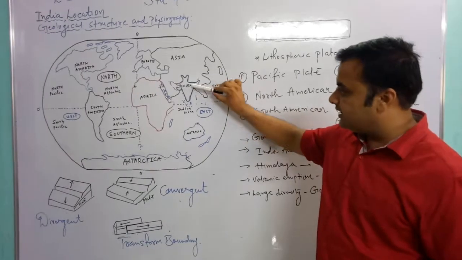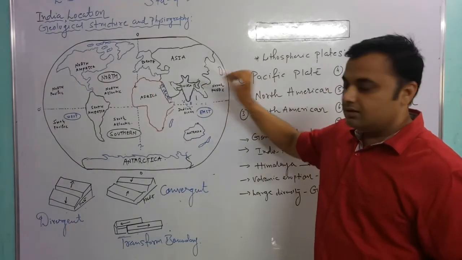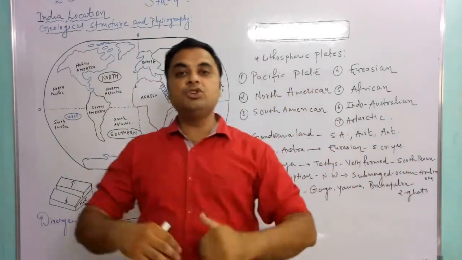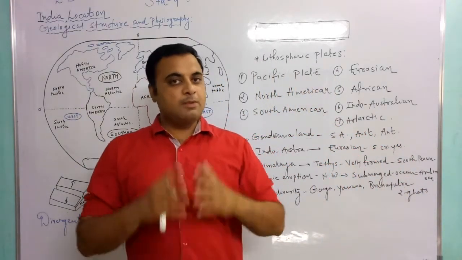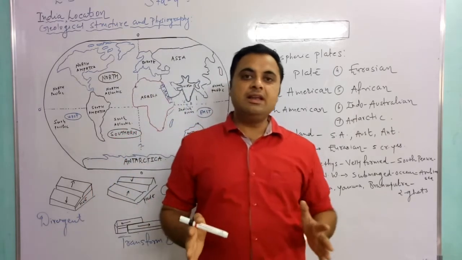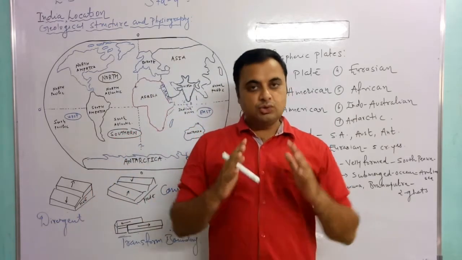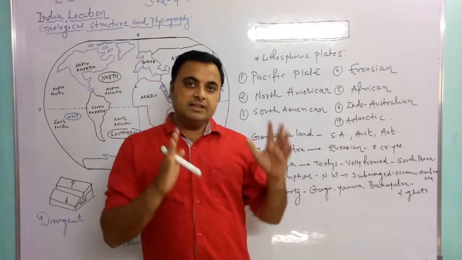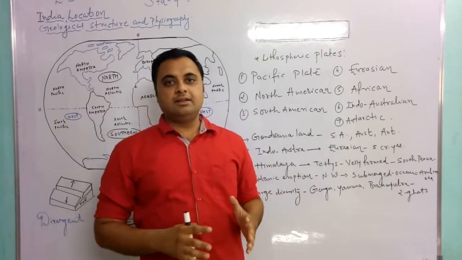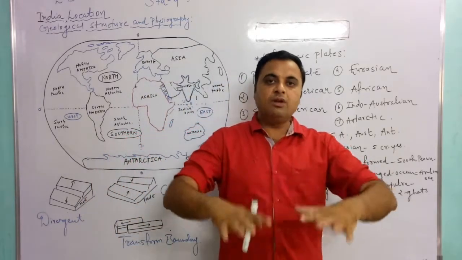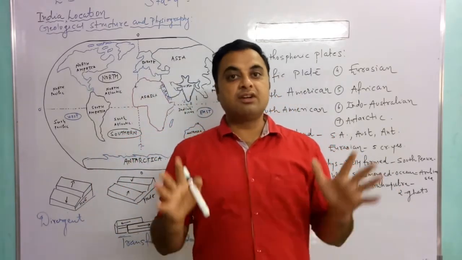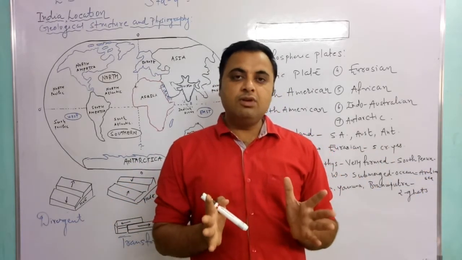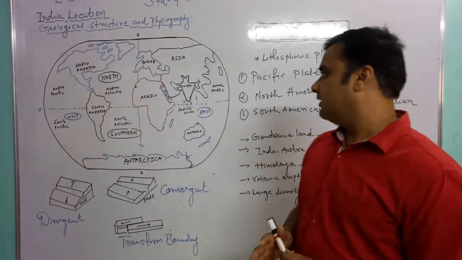This type of plain land has been created because of the deposition of the different rivers. Because of the Himalaya, there are so many rivers originated from the Himalaya. So that's why the northern plain of India is created, and in this northern plain so many rivers deposited the alluvium. So our northern part is very alluvial, with alluvial soil, and it is also very fertile soil.